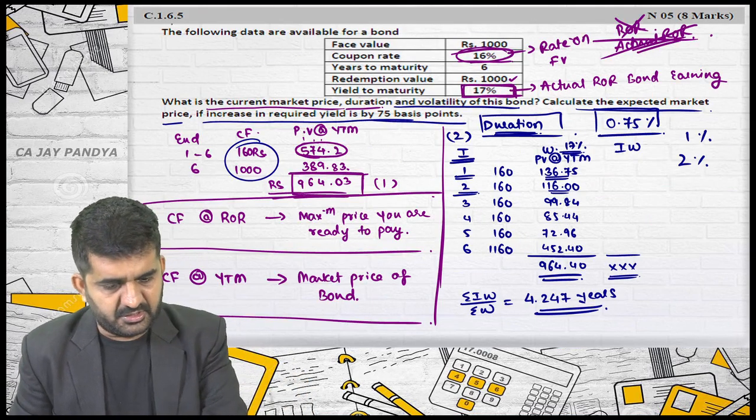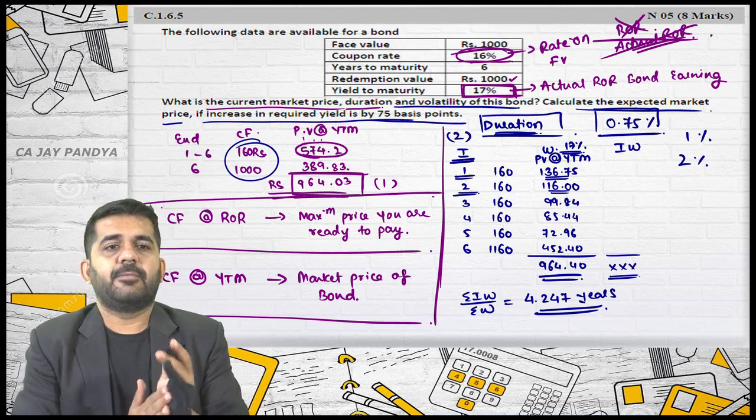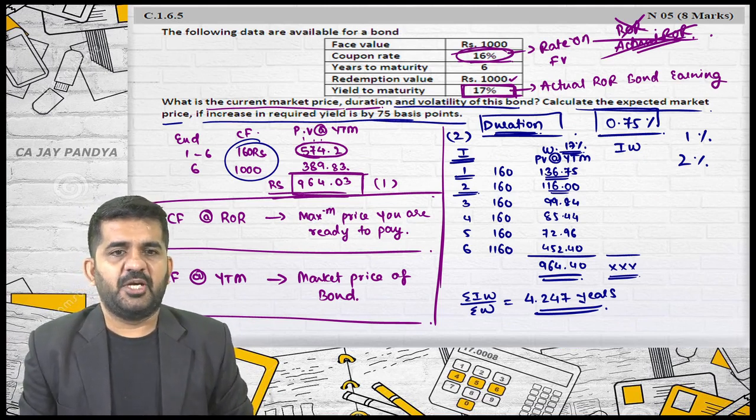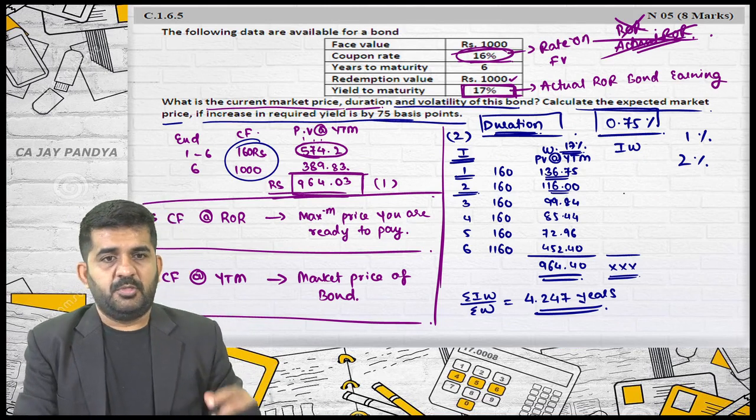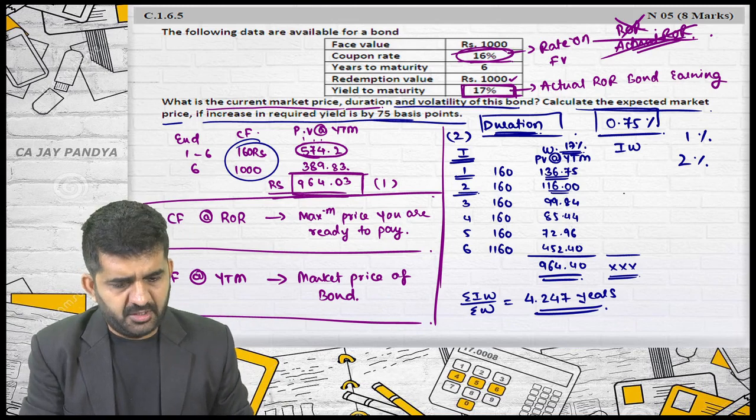Is it alright? It is C 1.6.5. Is it all? We are taking just a 2-3 minute break and will be coming back again. What we will be solving is question number 6.